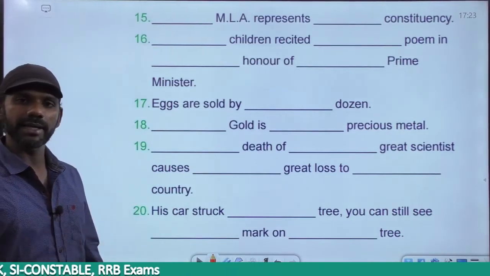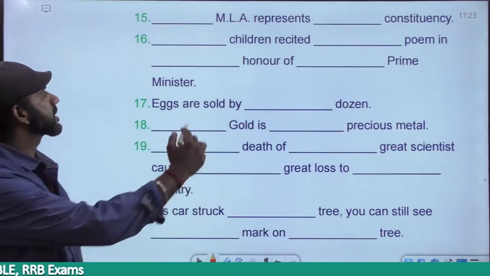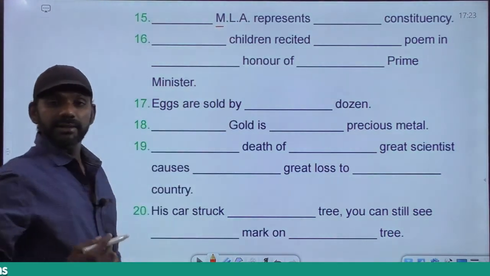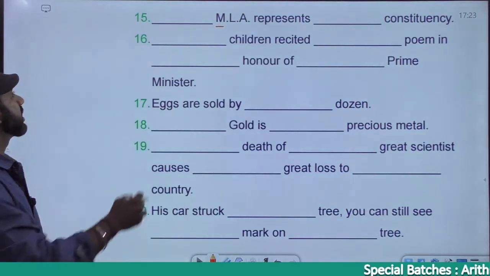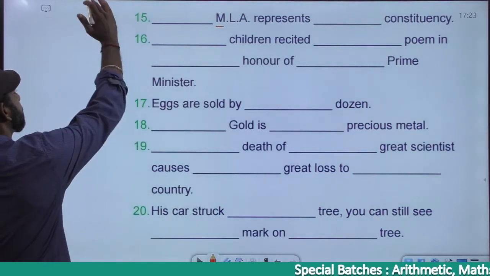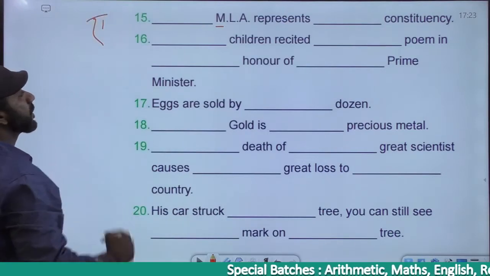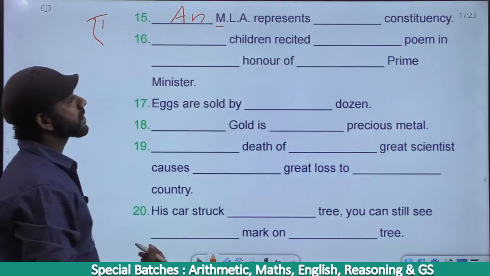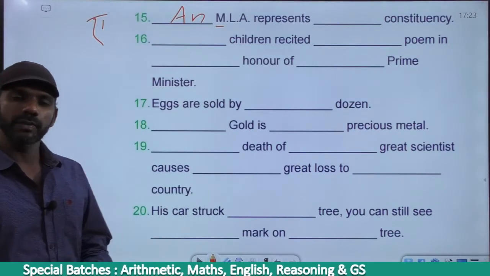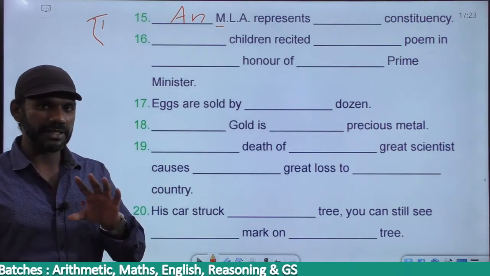Now, a or an. M is a consonant letter, forget about it. This word is pronounced as MLA. The first sound is A, and if the first sound is A, we have to go for an. So an MLA represents dash constituency. Now, we're not referring to any specific constituency here.